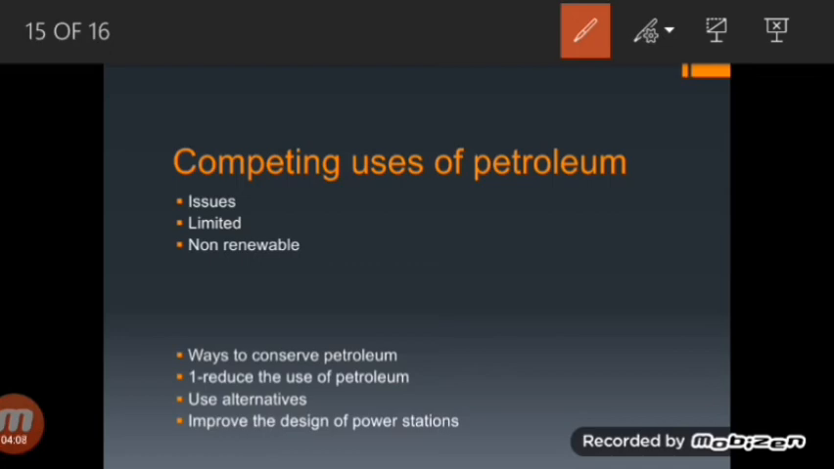The issues related to it are that the supply of petroleum is very limited, and petroleum is important as a chemical feedstock for the manufacture of daily products, and it's a waste to just burn petroleum away as a fuel. So the two uses compete for this limited supply, and in order to ensure that the supply of petroleum lasts longer for use both as a fuel and as a chemical feedstock, we need to conserve petroleum in order to resolve this problem. There are certain ways we can conserve petroleum as well.